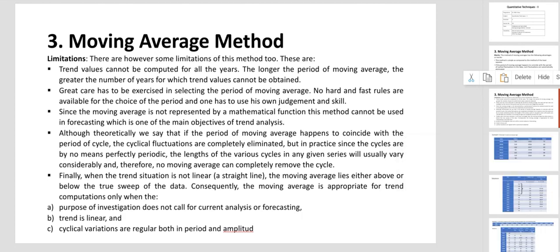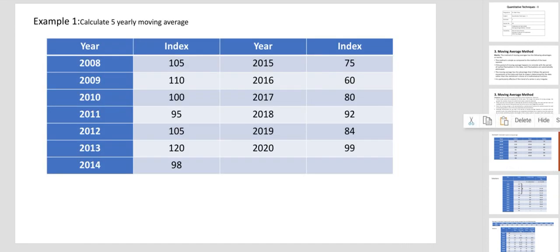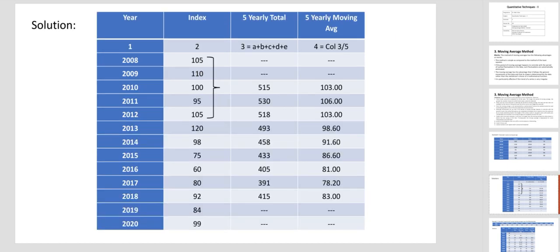Next, we'll solve some other problems. Five yearly moving average you have to calculate with the following information. So here, information is given, and you have to calculate the 5 yearly total and the 5 yearly moving average. The 5 yearly total is the total of 5 years, and in the middle you have to write the total. With this total 515, if you divide it by 5, you will get 103. Why 5? Because it is a 5 yearly moving average.